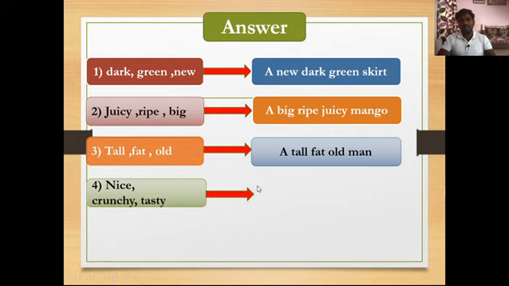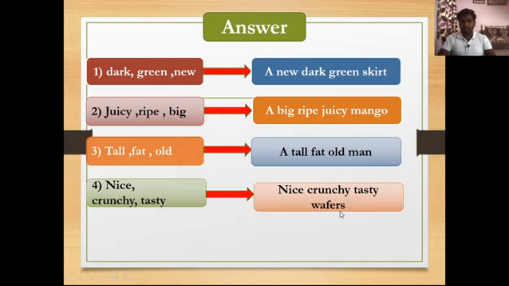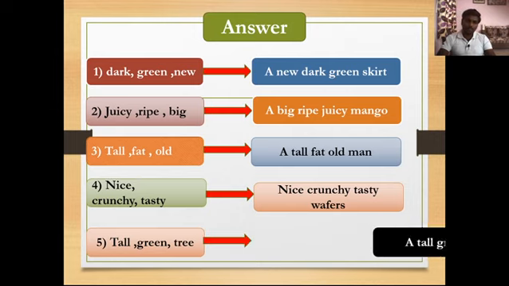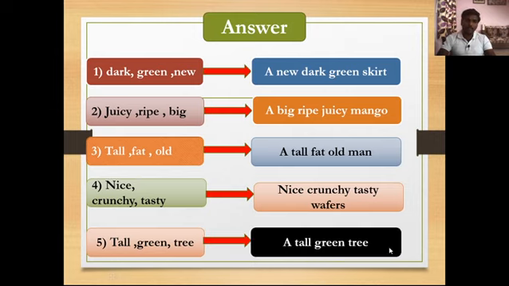And the phrase is: nice, crunchy, tasty wafers. And the last one is: tall, green, tree. These are three words, and we have to make a meaningful phrase. So let's see that phrase: a tall green tree.